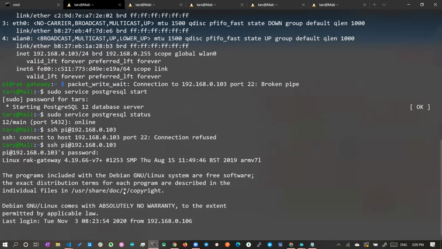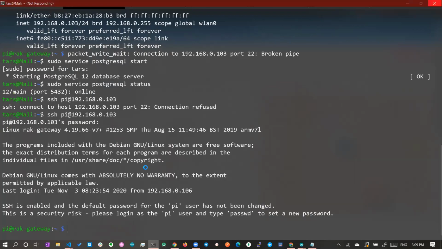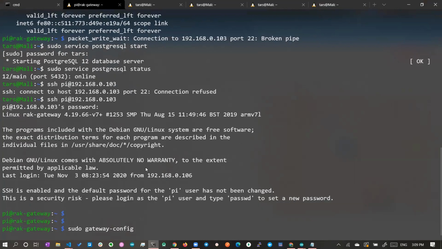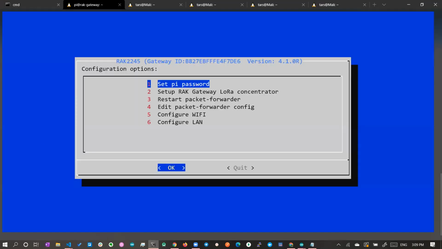We are getting into the Raspberry Pi, and here you can go for gateway configuration. Like raspi-config, you can go and configure the gateway with sudo gateway-config. Here, if you see, initially we had set our LoRa concentrator to TTN.